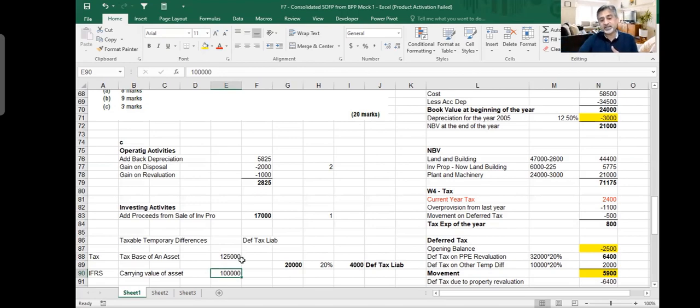As a result of this scenario, the difference is 25,000, and that 25,000 will give rise to 5,000 of deferred tax asset. So this 25,000 I'm now calling a deductible temporary difference. If it is 80,000, I will call it taxable temporary difference. So you would understand that whenever your carrying value is more, your book value is more, you will always end up with deferred tax liability. Okay, sir.